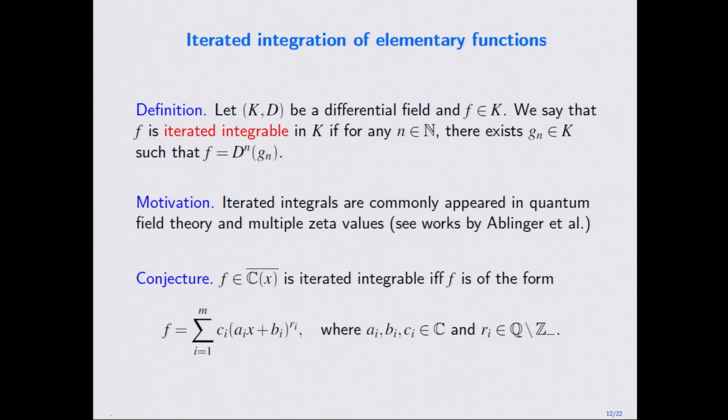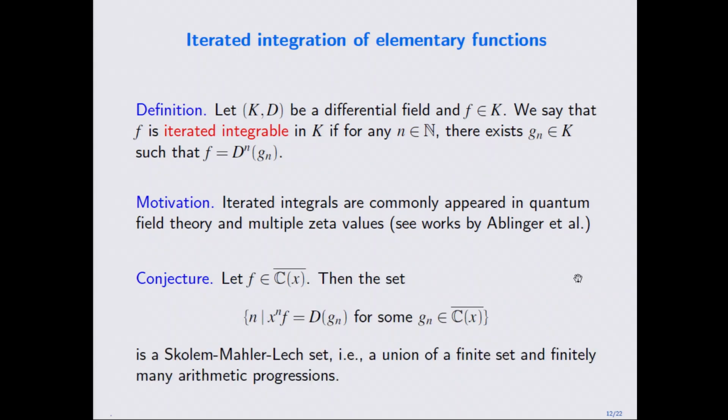This is an algebraic function in x, and we conjecture that it is iterated integrable if and only if f is of this form. This form you can easily integrate infinitely many times because it is linear, and then you can always integrate this. And we conjecture that actually that's the only possible case. That's one of the conjectures.